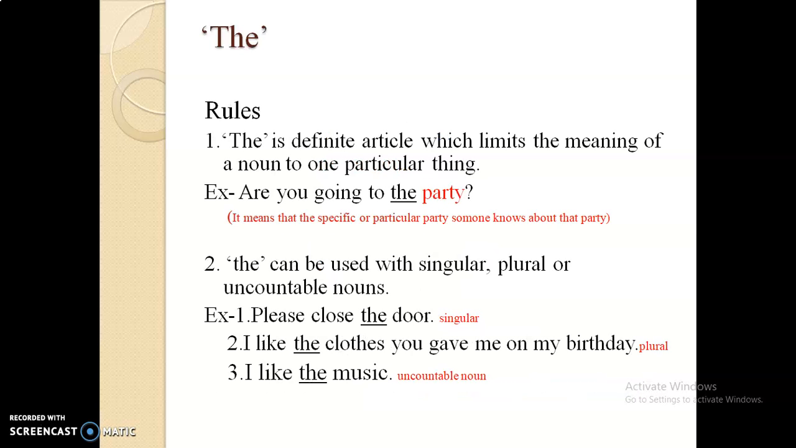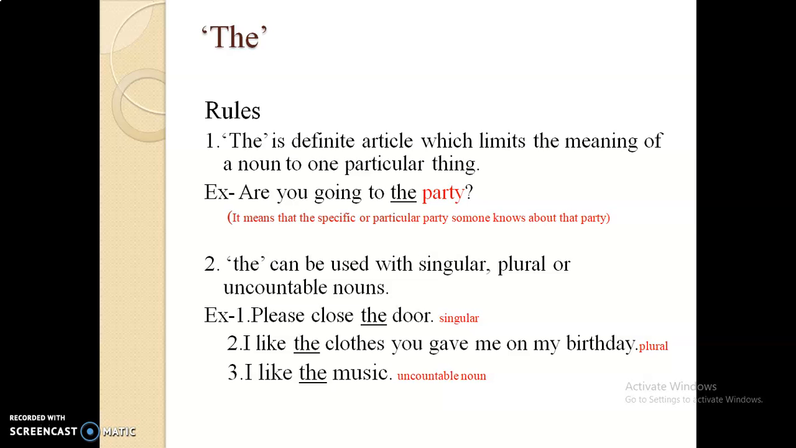Next article is the. See the rules. First one, the is a definite article which limits the meaning of a noun to one particular thing. It means we use the when we are talking about a particular thing or specific thing. For example, are you going to the party? Here somebody is asking a question, and that someone knows about that party. That particular party, not a general party here.